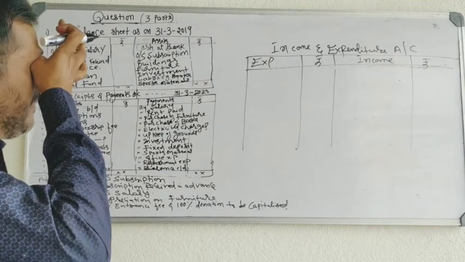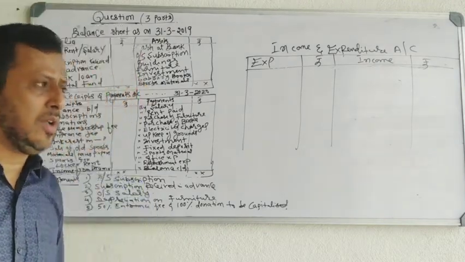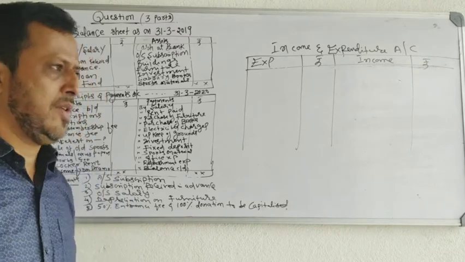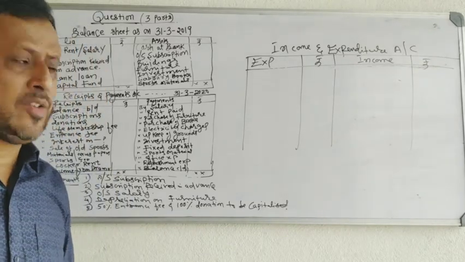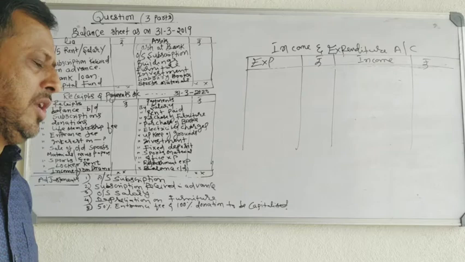Income and expenditure account is a summary of all incomes and expenses. Income and expenditure account is similar to profit and loss account.